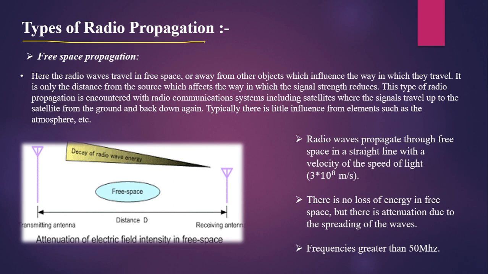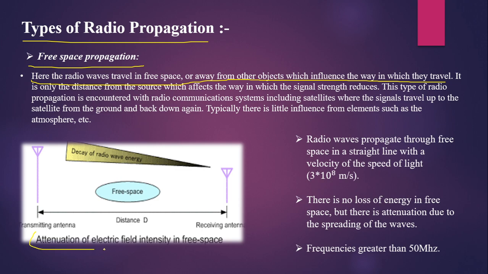Types of radio propagation. So there are different modes of propagation of the radio waves. First of all, it is free space propagation. Here the radio waves travel in free space or away from other waves which influence the way in which they travel. So only the distance between the transmitting antenna and the receiving antenna influences the radio wave strength, that is signal strength.